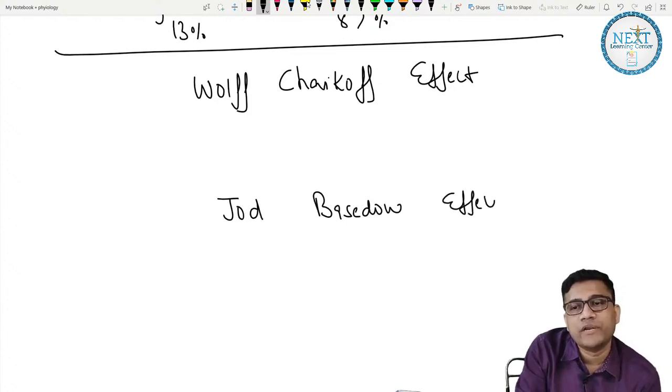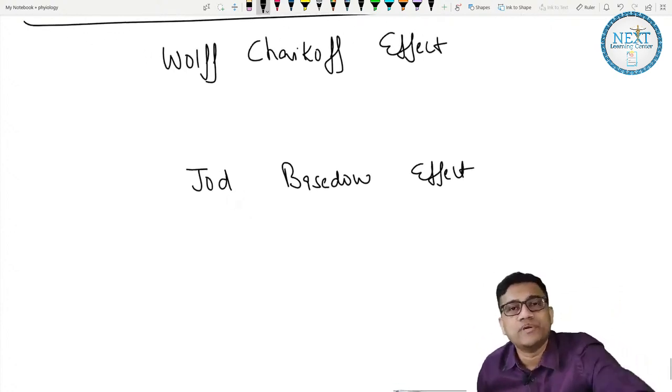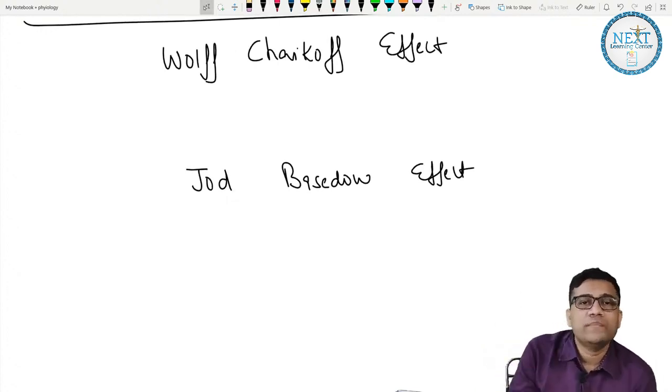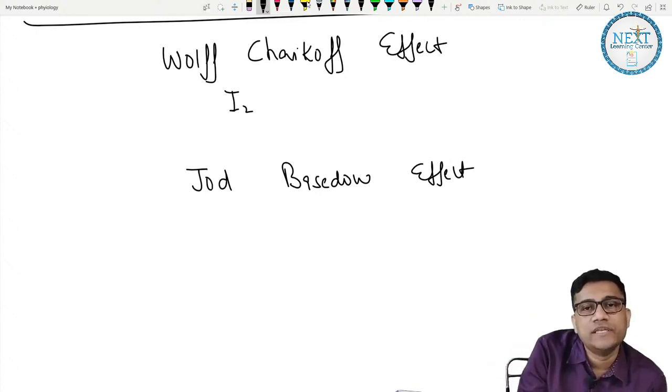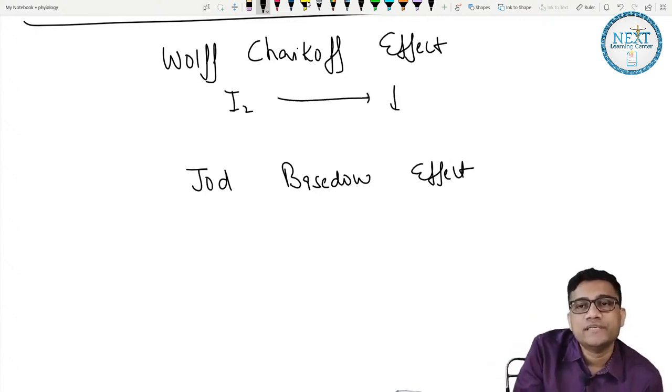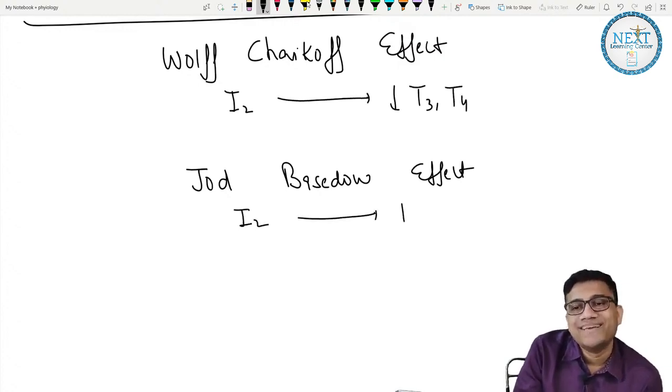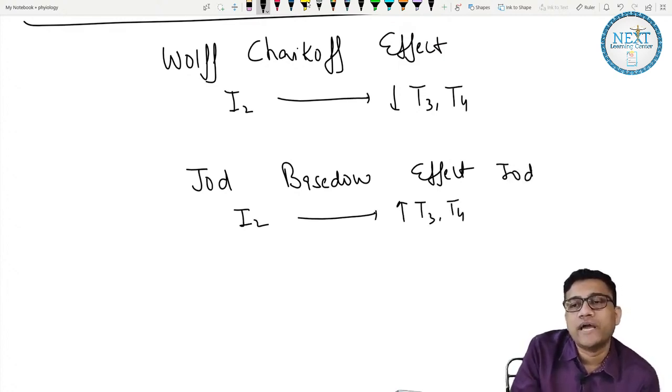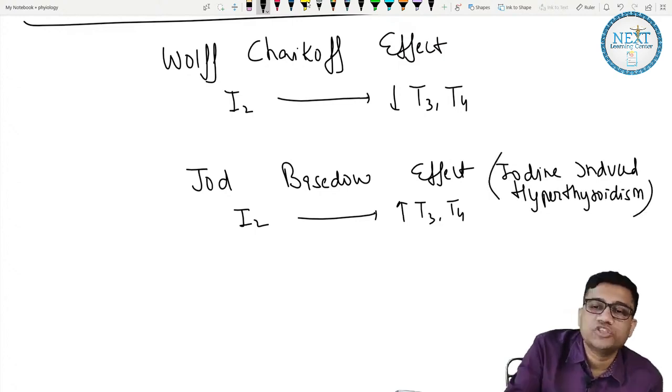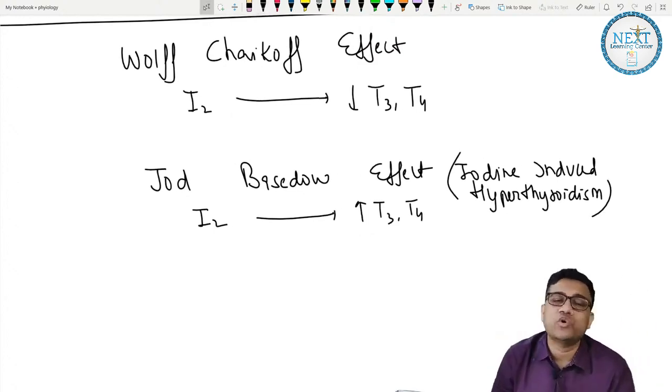Again, they are very important points. They are again applied points, okay. So Wolff-Chaikoff and this. How to remember? In this case, high iodine decreases T3, T4, and here iodine increases T3, T4. So what is the other name? It is iodine induced hyperthyroidism. So when you give too much iodine, it makes too much T3, T4, and when it does a feedback inhibition, it is called the Wolff-Chaikoff.